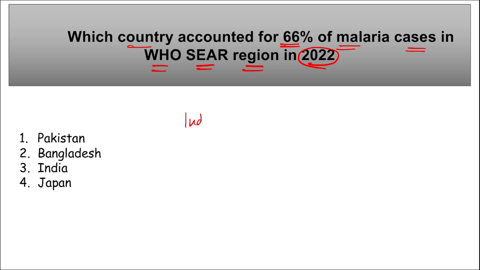Next, which country accounted for 66% of the malaria cases in the WHO SEAR region in 2022? So remember, it is India. India accounted for 66% of the malaria cases in the WHO Southeast Asian region for the year 2022. So the right option here becomes India.